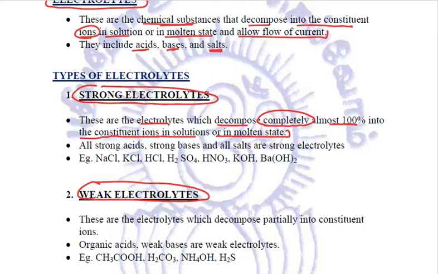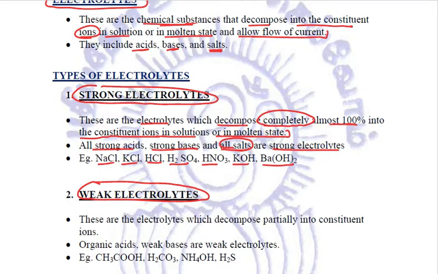These are the strong electrolytes. All strong acids, all strong bases, and all salts are strong electrolytes. Example: sodium chloride, potassium chloride, hydrochloric acid, sulfuric acid, nitric acid, potassium hydroxide, barium hydroxide. These are all strong electrolytes.